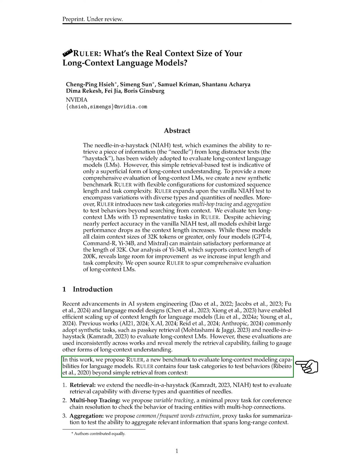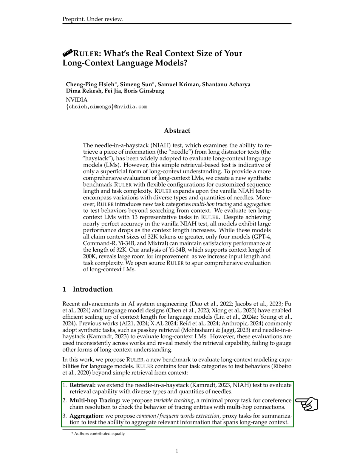Section: Introduction. In this section, we introduce a new benchmark called Ruler to assess the capabilities of language models in handling long context scenarios. Ruler consists of 4 task categories that go beyond simple retrieval from context. These categories include retrieval, multi-hop tracing, aggregation, and question answering.